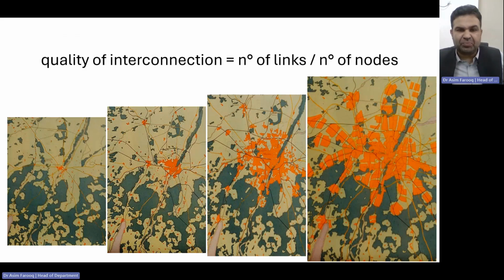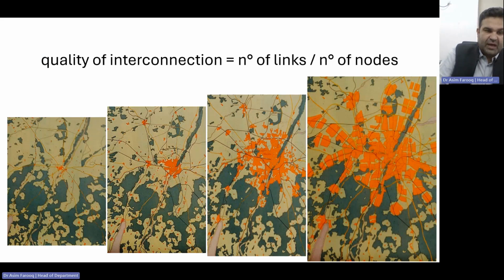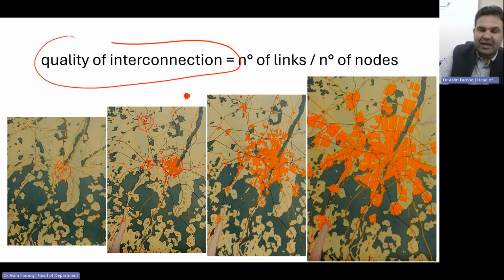This is the slide from the previous figure. Now I would like to give a class task to every individual who is listening to this lecture. As you can see here, before we had only one node, and now we have different nodes with different lengths. You can imagine that if we increase its resolution or image quality, you can consider those as nodes and then we have connectivity. Then you can imagine what is meant by the quality of interconnection, or what the role of connectivity or connexity is.